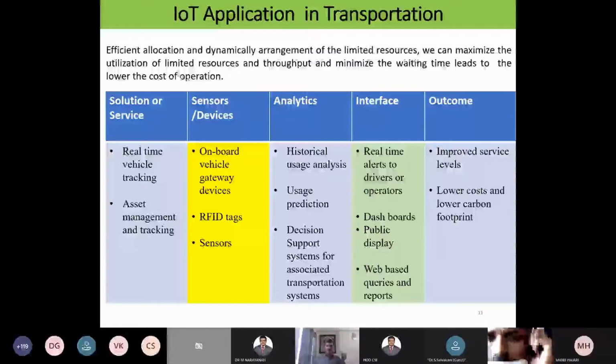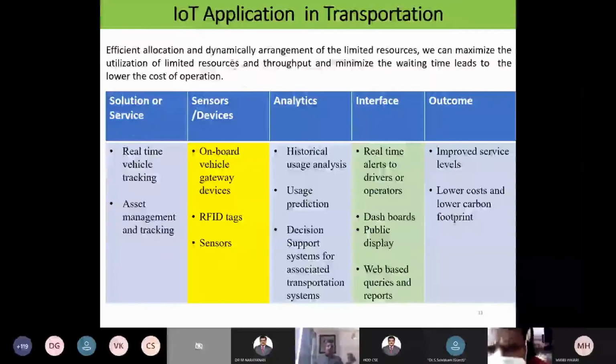You see that, when we have limited resources, how effectively can I utilize them? That could be possible only with the help of IoT. In transportation, based on the demand and the requirement, I have to decide where to send the vehicle and where not to send the vehicle. Such information we need to extract with the help of IoT. That is one added advantage.